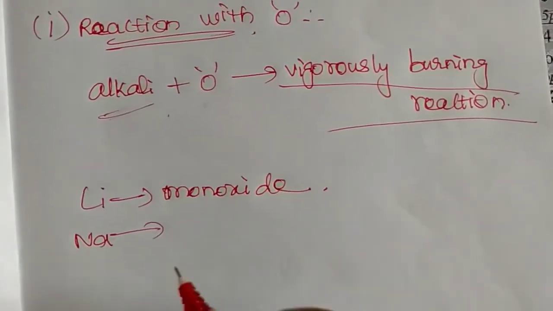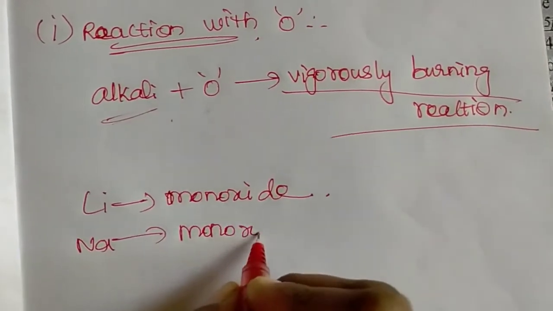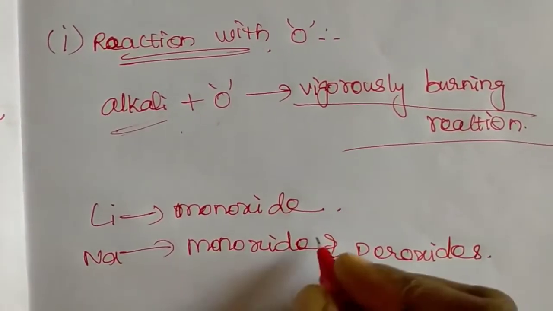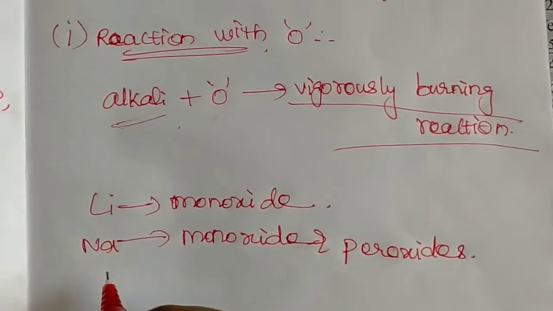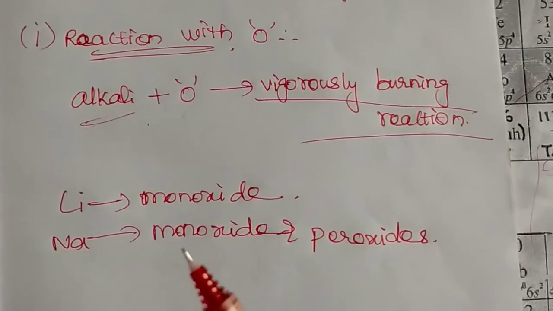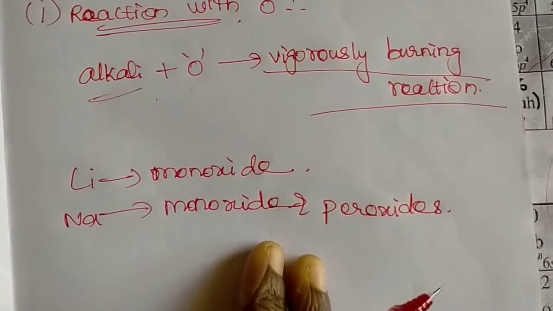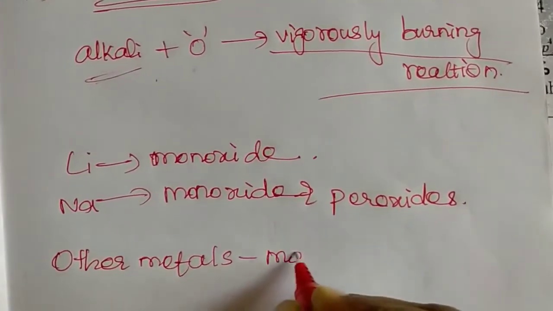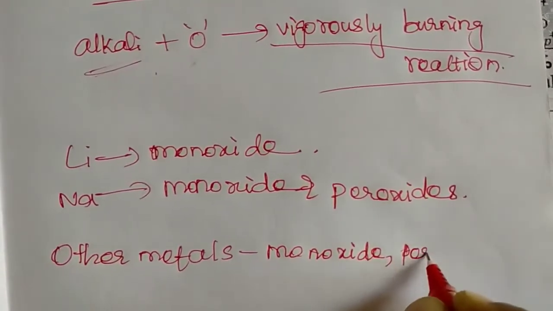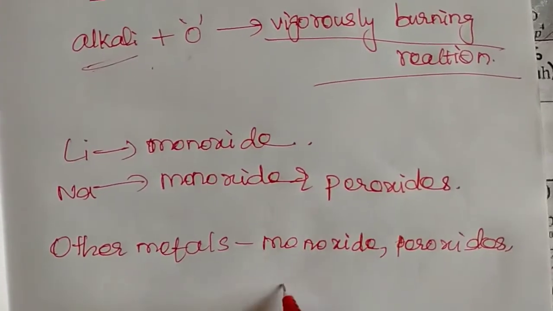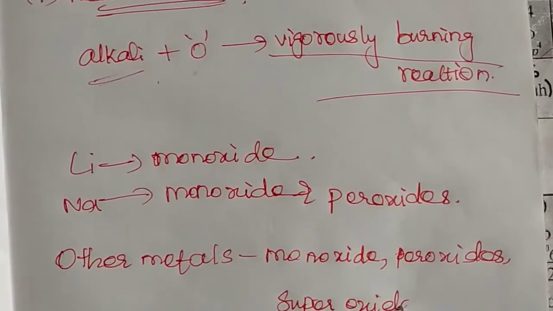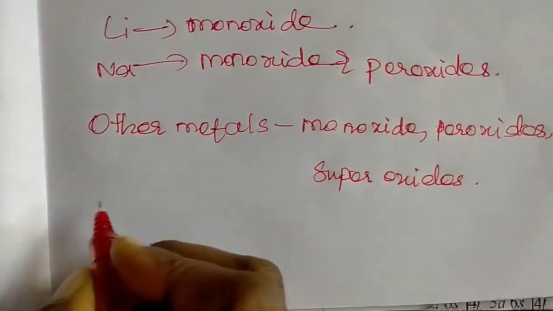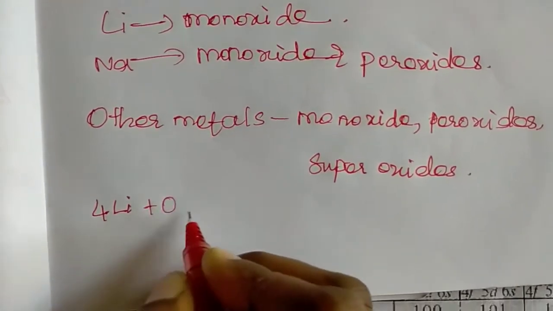If sodium is reacting with oxygen, it can form monoxide and peroxide. Then the other alkali metals can form monoxide, peroxide and superoxide.